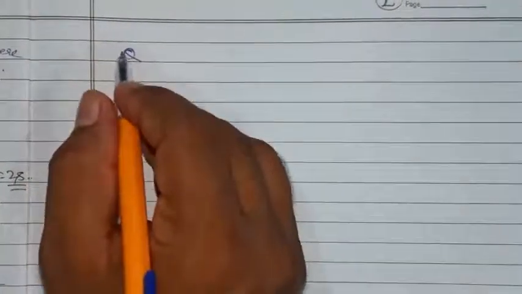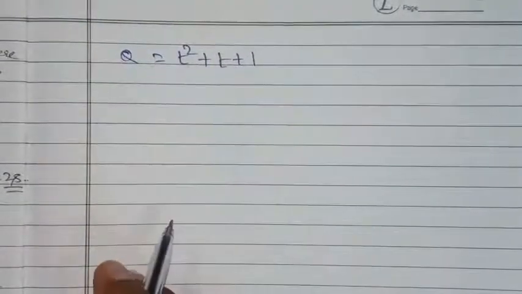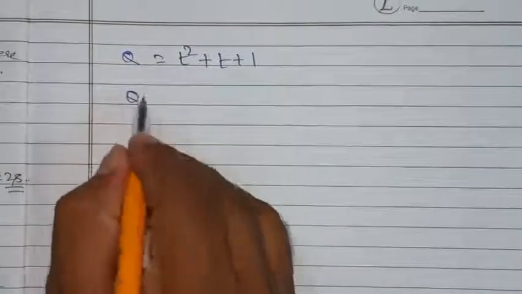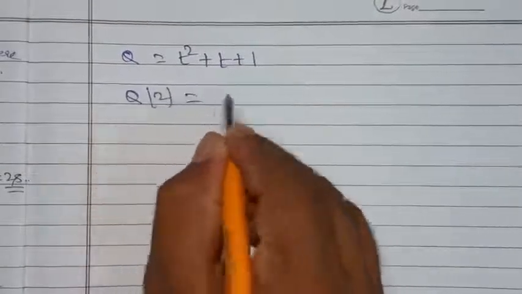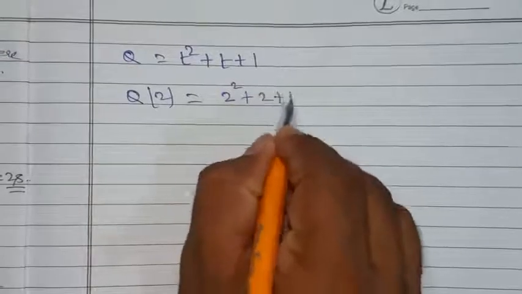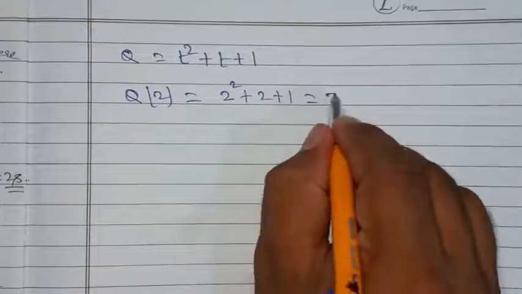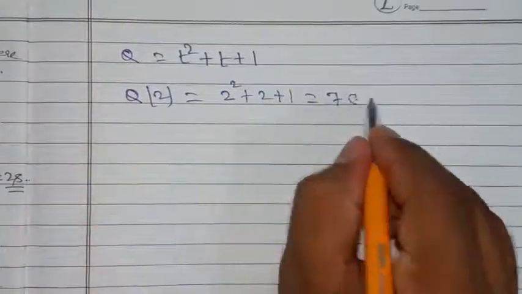Given q equal to t square plus t plus 1. Q at 2 seconds is equal to 2 square plus 2 plus 1, which is equal to 4 plus 3, that is 7 coulomb.